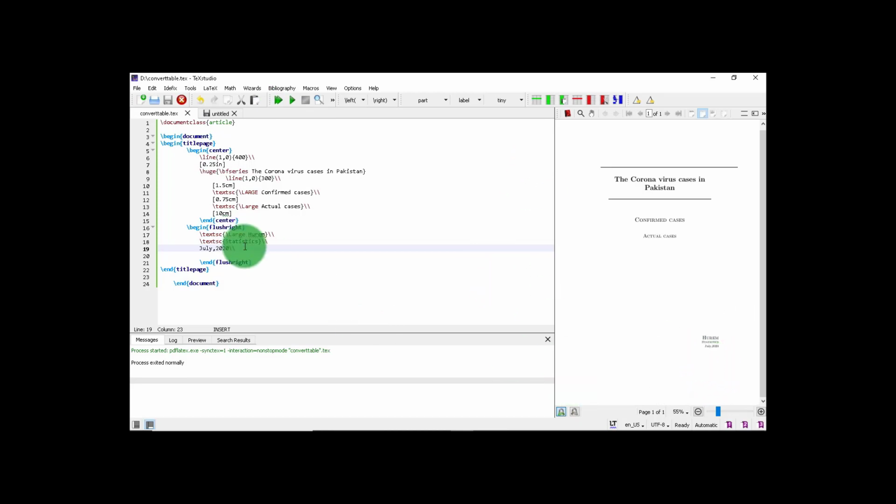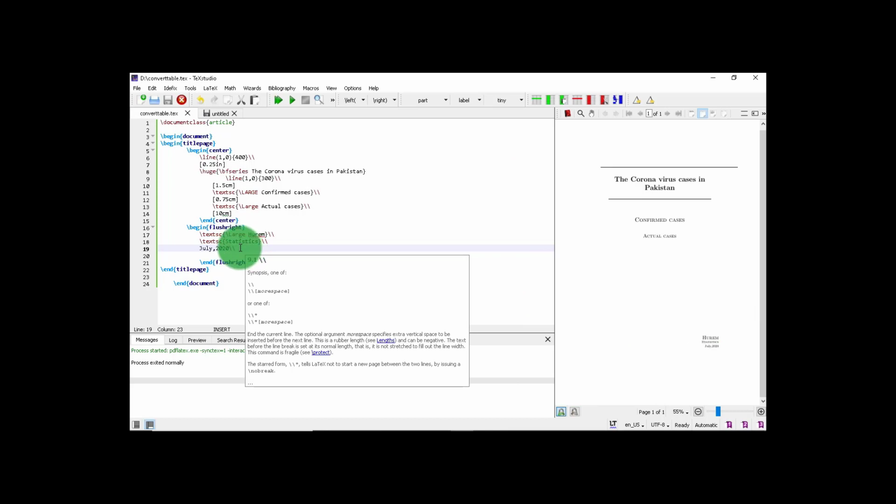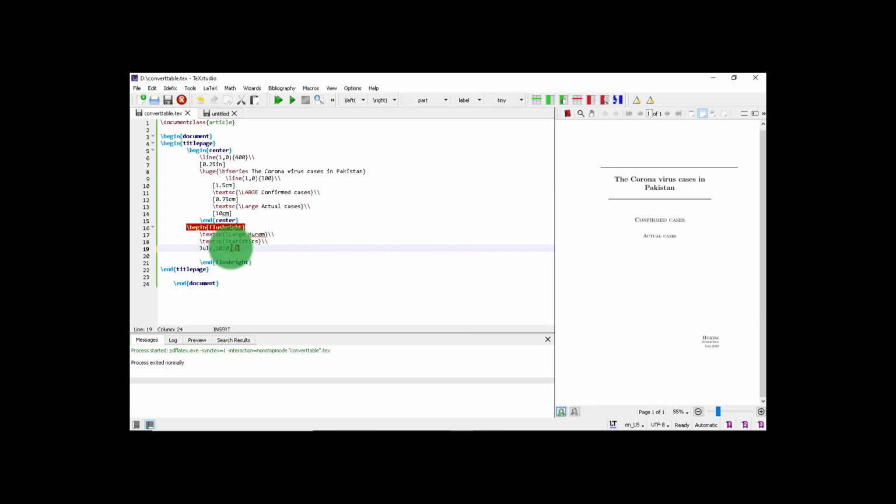So let's put brackets over here around the date. And now take a look. You can add a picture here if you want. LaTeX can do it all.